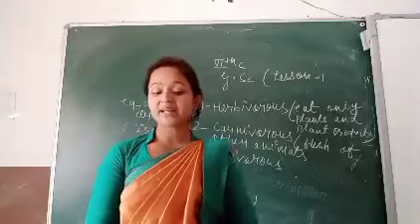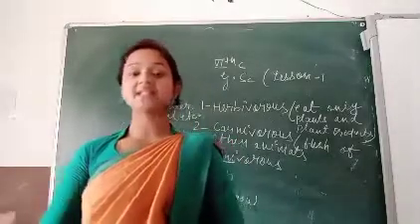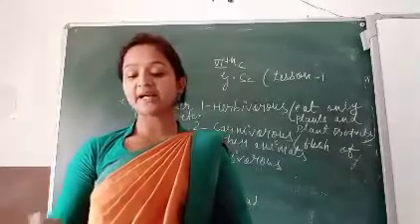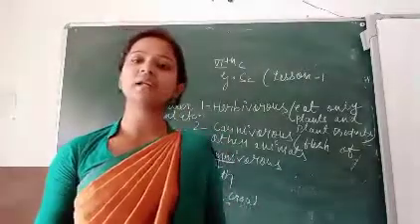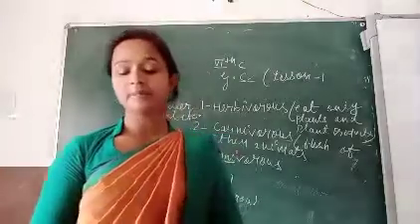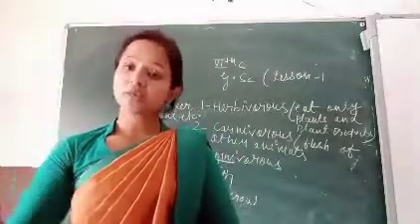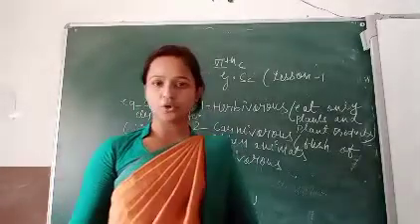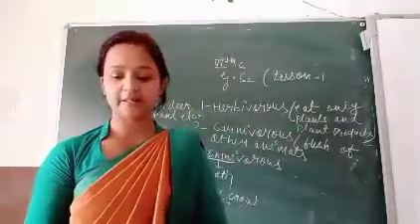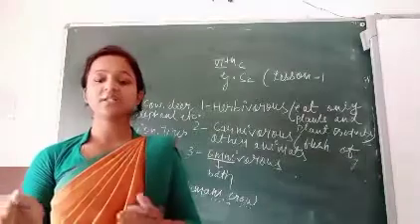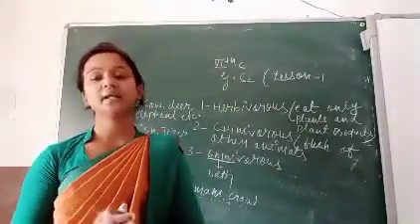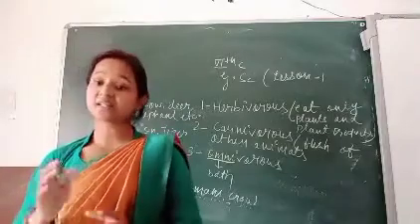Which parts of the plants are eaten? Which plants have more than one edible part? And which food items are eaten raw, meaning uncooked? Some food items we eat without cooking. Cooking makes food items soft and easily digestible. Why do we cook food? Because when we cook the food, it becomes tasty and easily digestible.